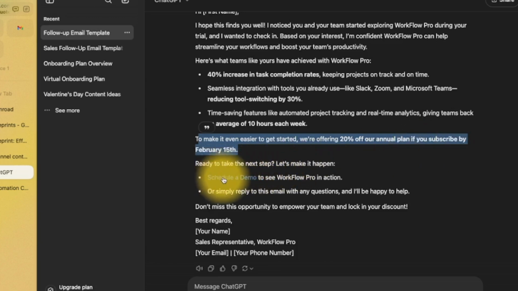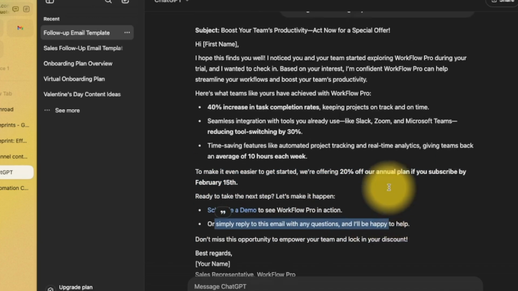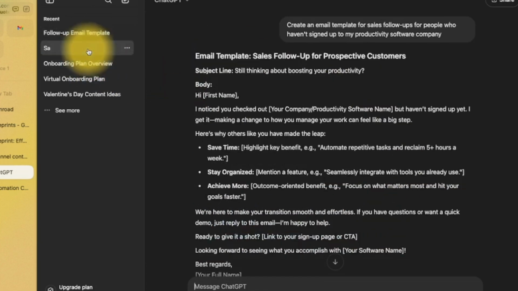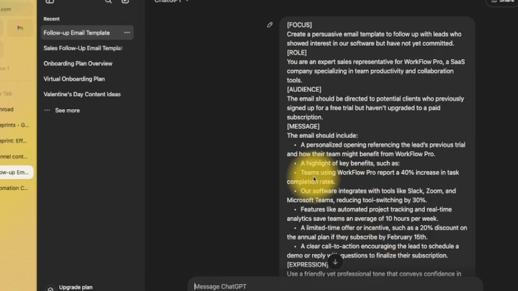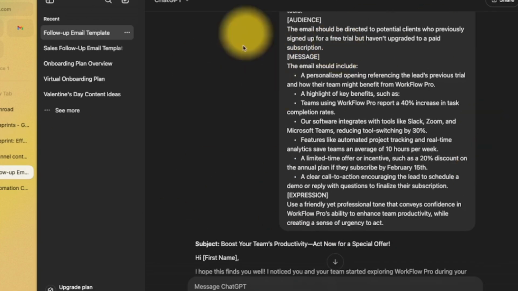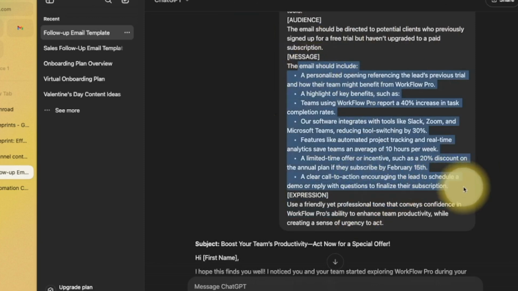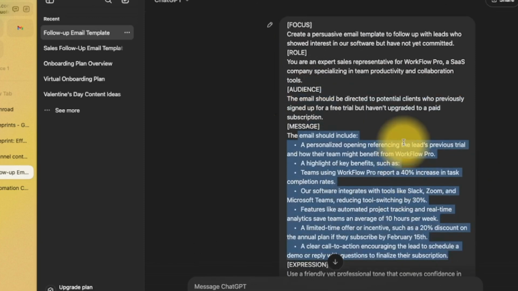And look at this, it's even included a link to where you could go or simply reply to this email. Look, that is so much better than this template here, which you would have to go back and forth and edit. And to get to this stage, what you could do is just go onto your website, copy and paste the company information, the features page, the products page, the pricing page, copy and paste that into ChatGPT and ask it to extract the key features and format it as a frame format in terms of prompting.